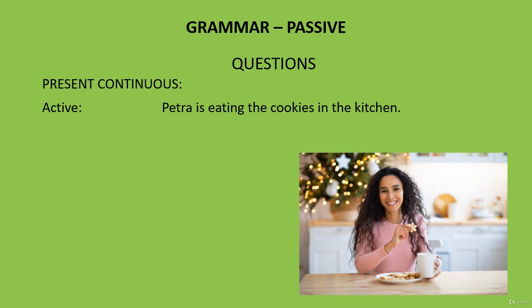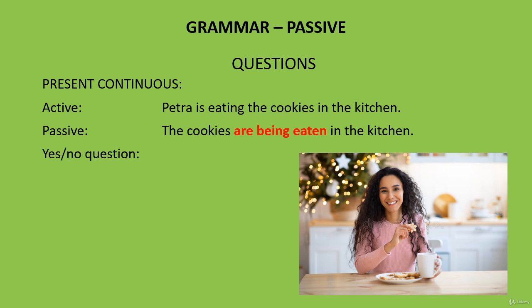Let's make some questions with present continuous. The cookies are being eaten in the kitchen. Make a yes-no question from that. Follow the steps. Are the cookies being eaten in the kitchen? The first part of the verb cluster comes before the subject. Only the first part, which is are in this example.